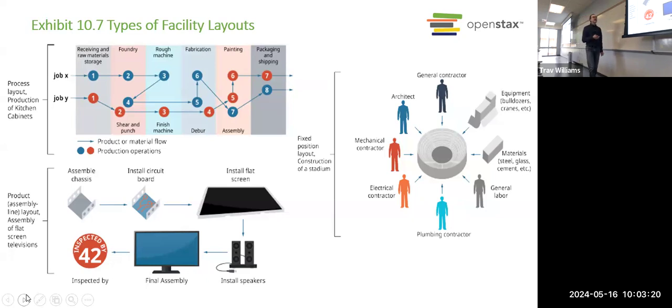On the other hand, in some cases, you have a fixed layout where you have to bring all the supplies and the workers to the product because it's too big. And you just make it in place. So that's what we had covered so far. We've got some interesting concepts to cover still on this chapter. Any questions or comments on anything before we move forward?